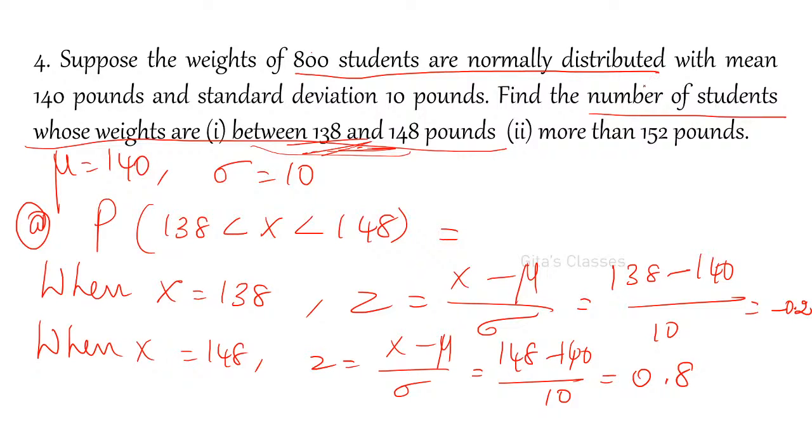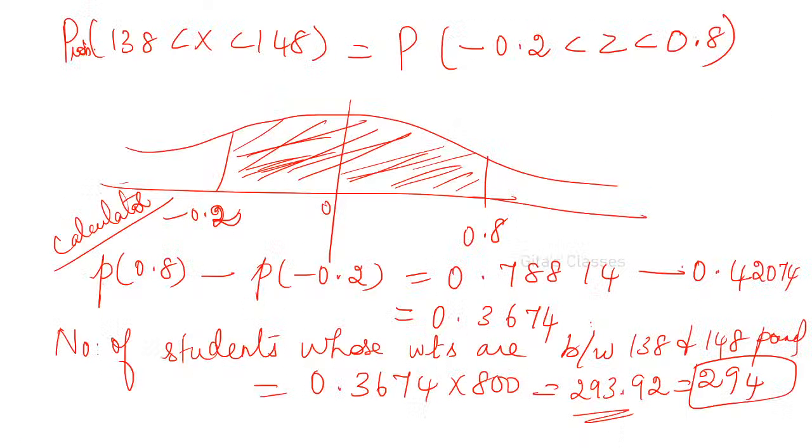That is why now the number of students is asked. Find the number of students whose weights are between 138 and 148. How many students are having weights between 138 to 148 pounds? That is why we have to multiply. Totally there are 800 students. How many students' weights are between 138 and 148 pounds? That is what is asked. Understood? That is why you have to multiply by 800.